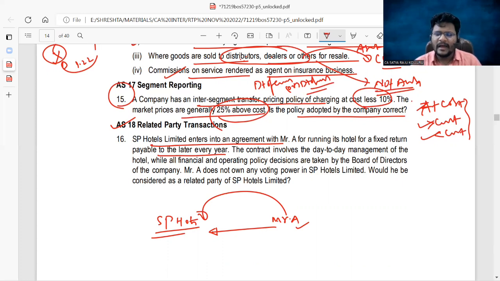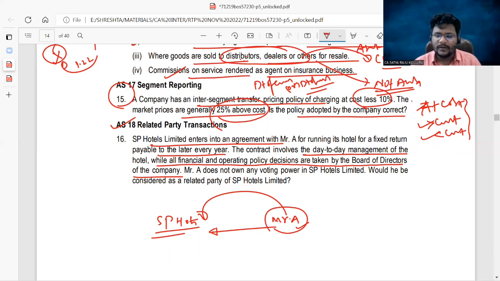Yes, these are generally happening in the current scenario as well, because the hotel owner is one person and those who manage the hotel are often different persons also. So the contract involves the day-to-day management of the hotel, while all financial and operating policy decisions are taken by the board of directors of the company. Sir, Mr. A will manage day-to-day management activities, but all the financial and operating policy decisions.